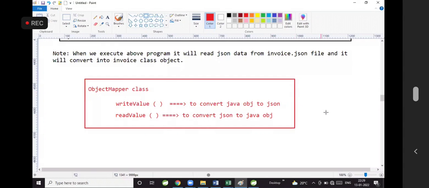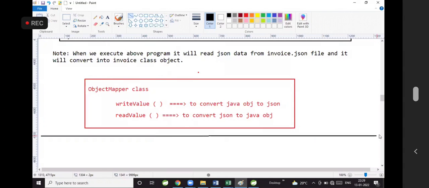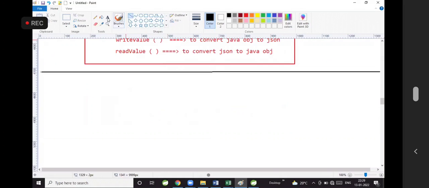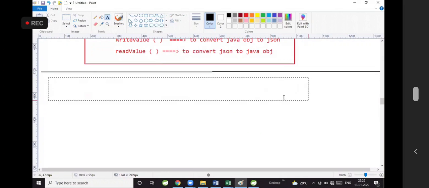Similarly, we can use JSON API also. What is the purpose of JSON API? Come on guys, please. What is the purpose of JSON API? Working with JSON API.